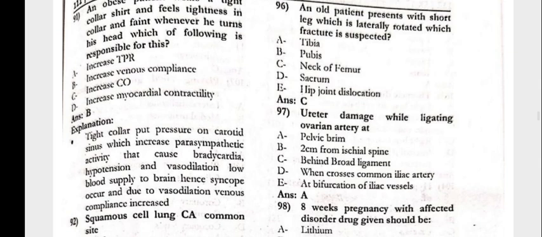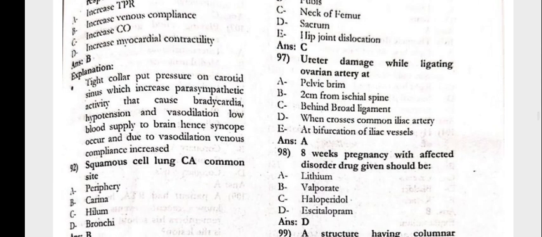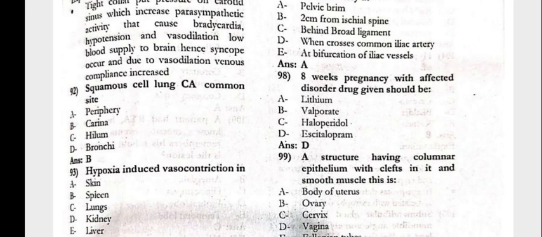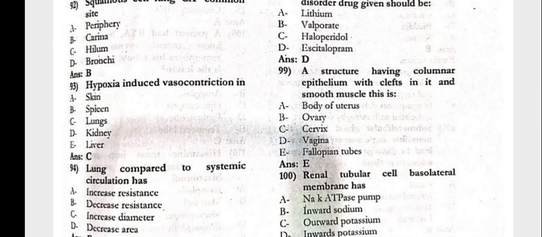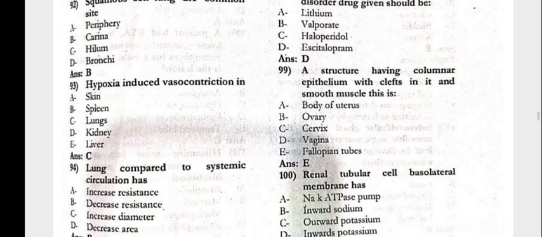Next, an old patient presented with a short leg which is laterally rotated. Which fracture is suspected? That is the neck of femur. Ureter damage while ligating ovarian artery at the pelvic brim. The 8-week pregnancy with affective disorder, drug given should be the escitalopram. The structure having the columnar epithelium with the clefts in it and the smooth muscle. This is the fallopian tube.